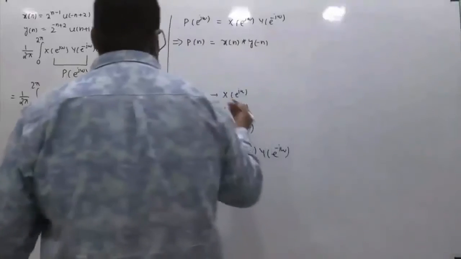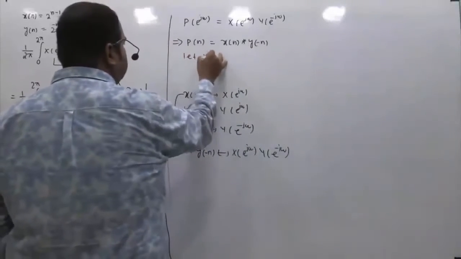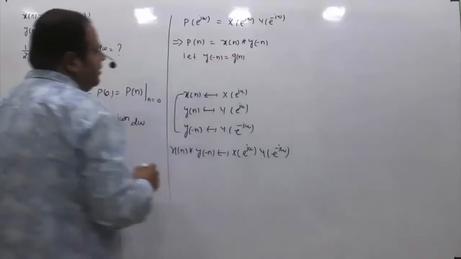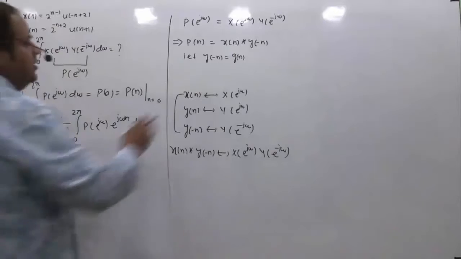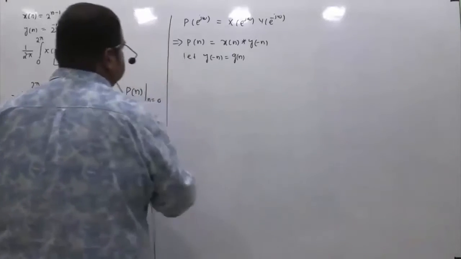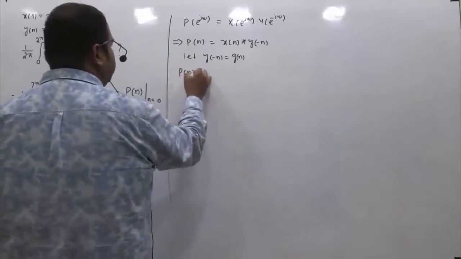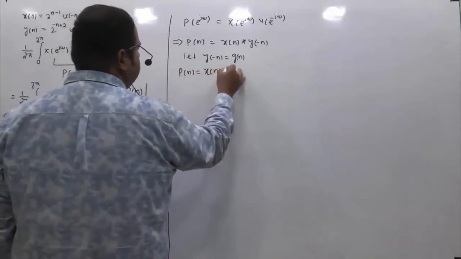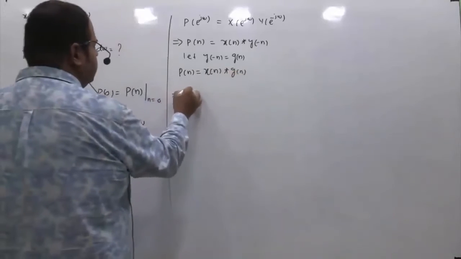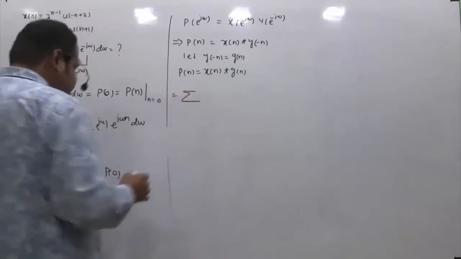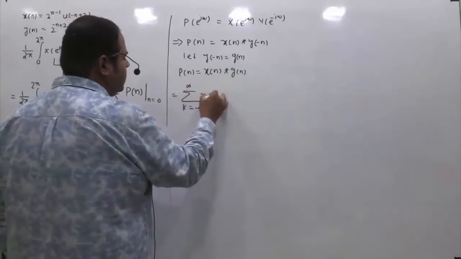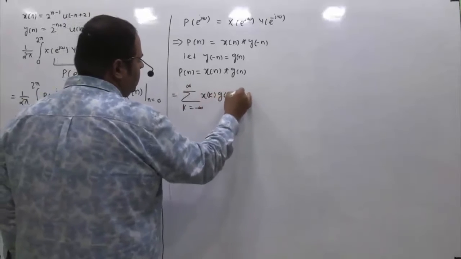And again for simplicity, let y[-n] be equal to g[n]. So that means p[n] is equal to x[n] convolved with g[n]. This will be given by the summation over k from minus infinity to plus infinity of x[k] g[n-k].